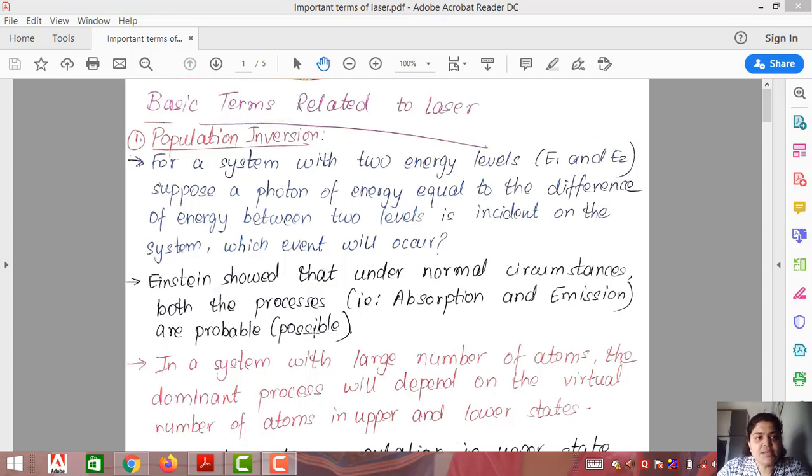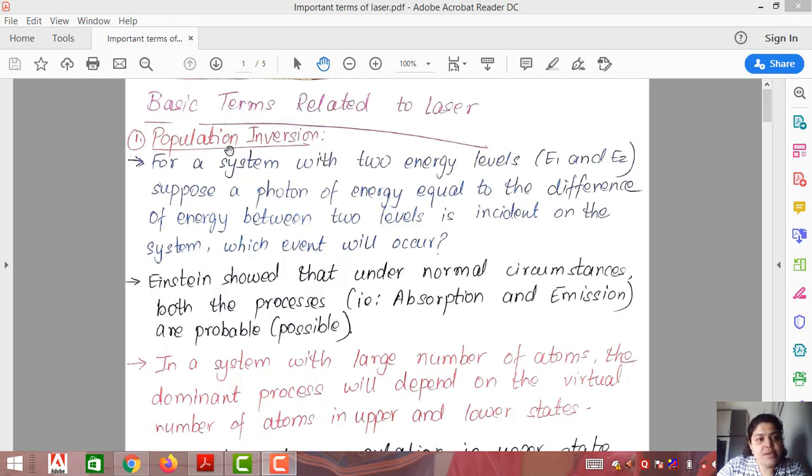Hello students, in today's lecture we will be discussing the basic terms which are related to laser. There are some important terms we need to study before we start the types of lasers. So let us just start the first term. It is known as population inversion.